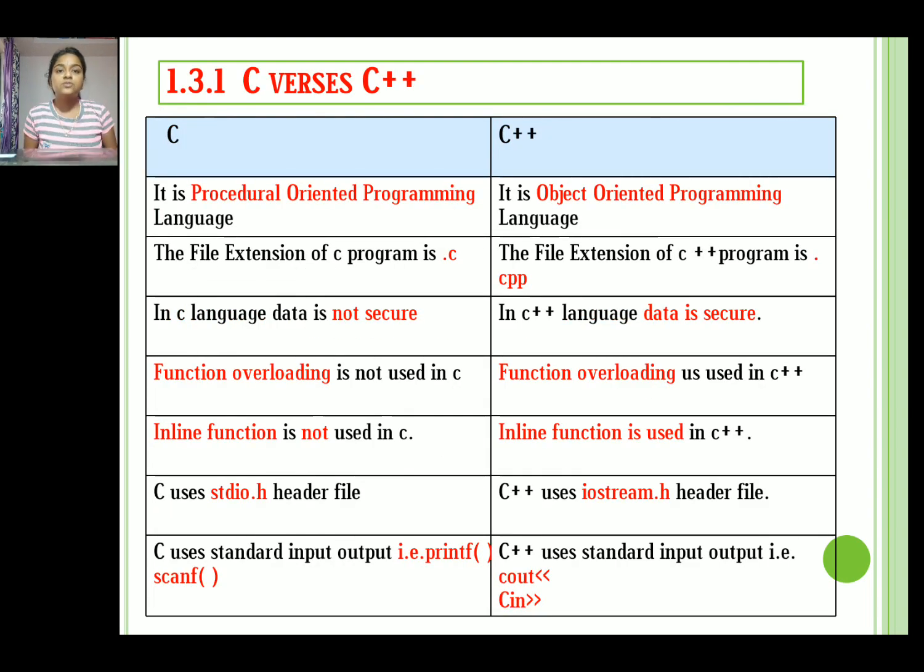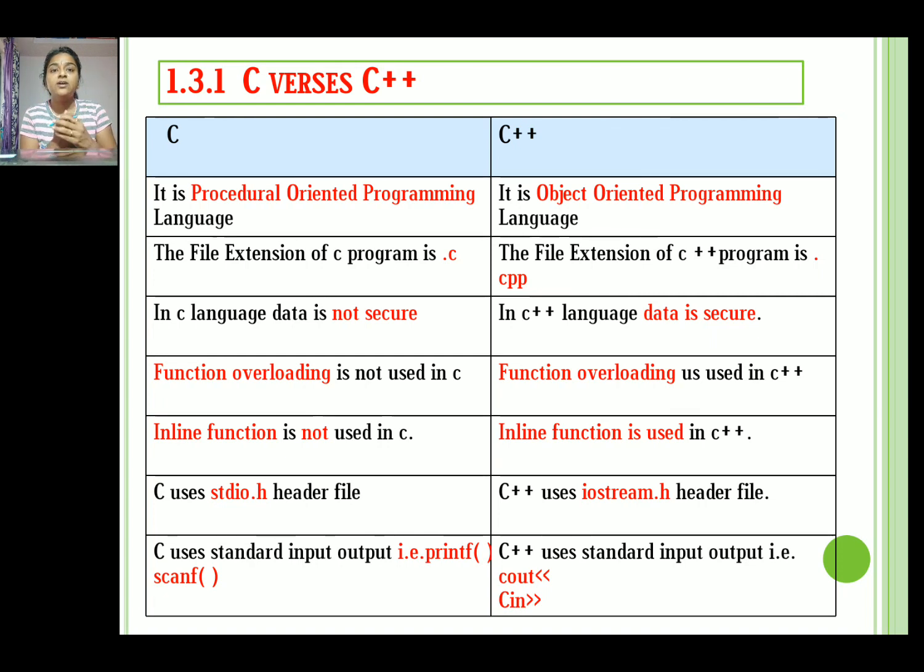The basic difference between C and C++ is that C is a procedure oriented programming language, while C++ is an object oriented programming language. Okay, then what is the meaning of this? A procedure oriented language, that is C, depends on or emphasizes functions and algorithms, while C++ depends on data, that is, classes and objects.